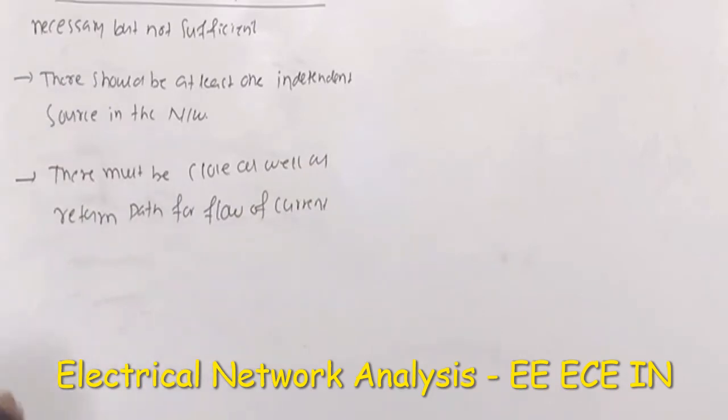So this statement should always be satisfied. You may be thinking that there may exist a potential difference, so because of the potential difference current will flow. That statement is not always correct. You wait some time, I will show what is the meaning of that.